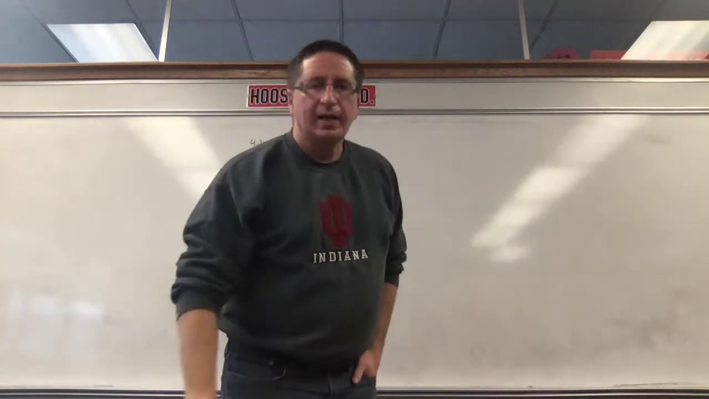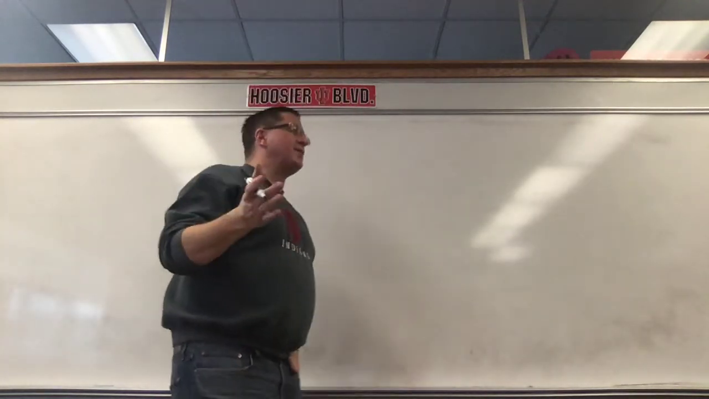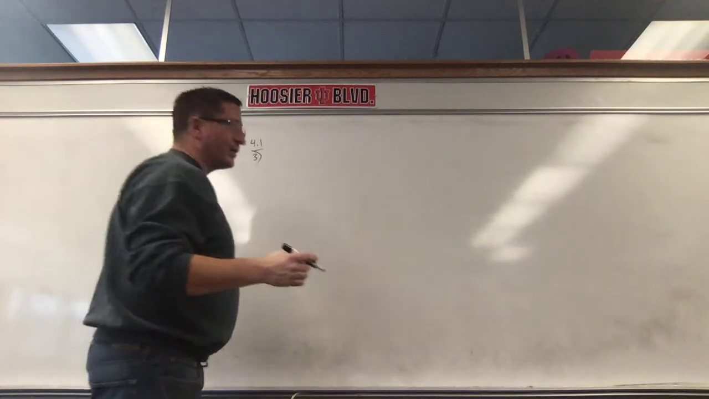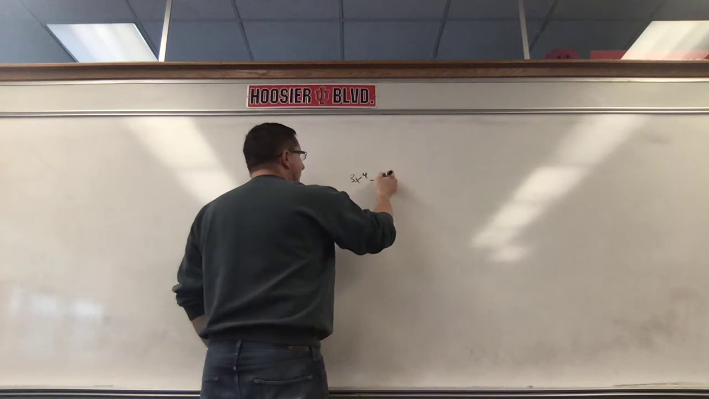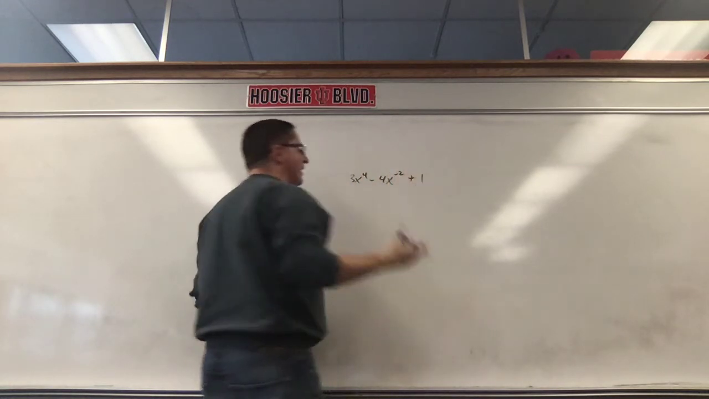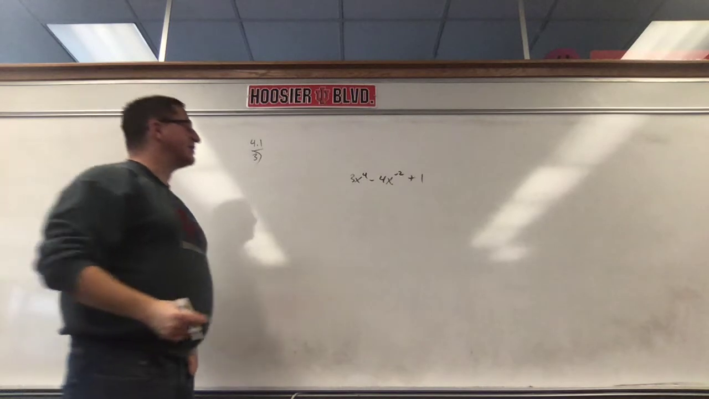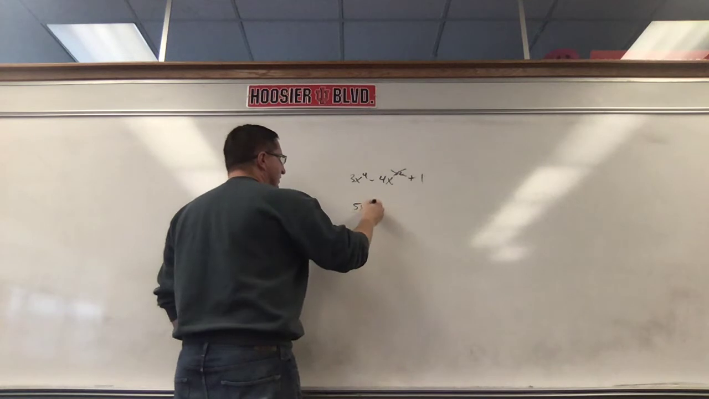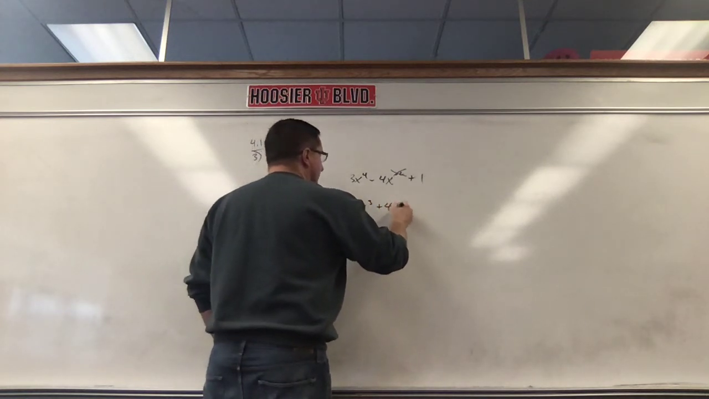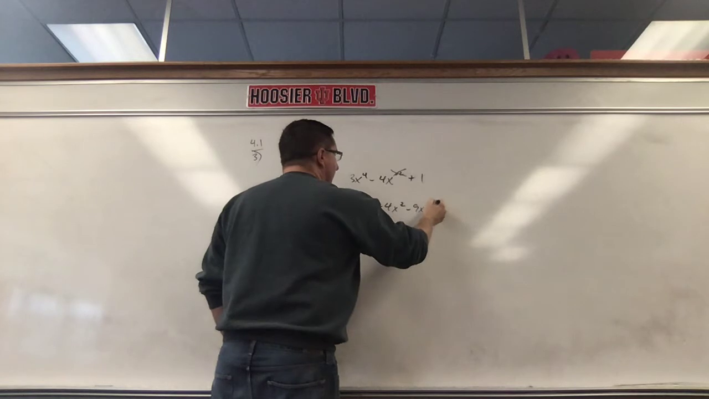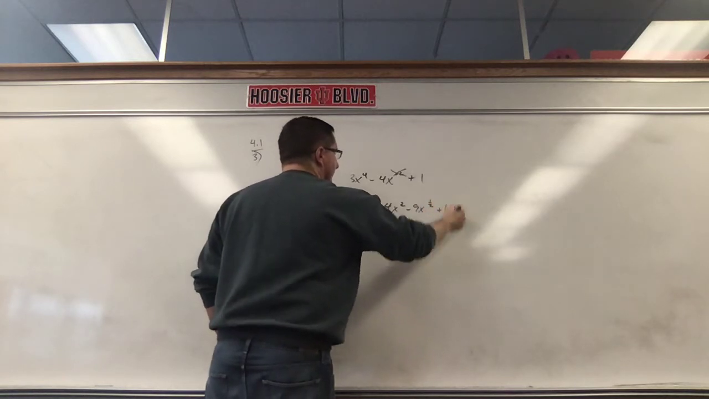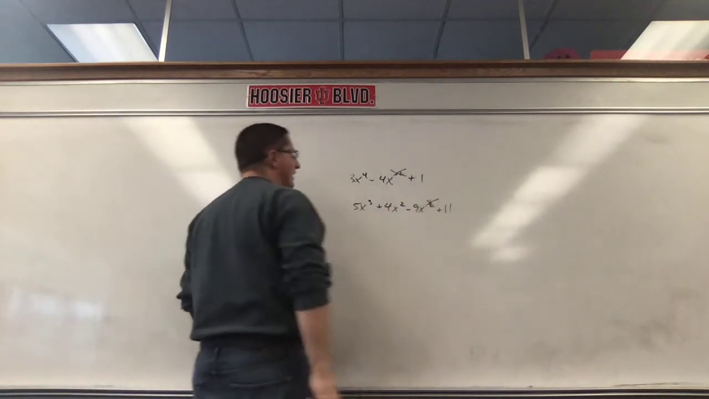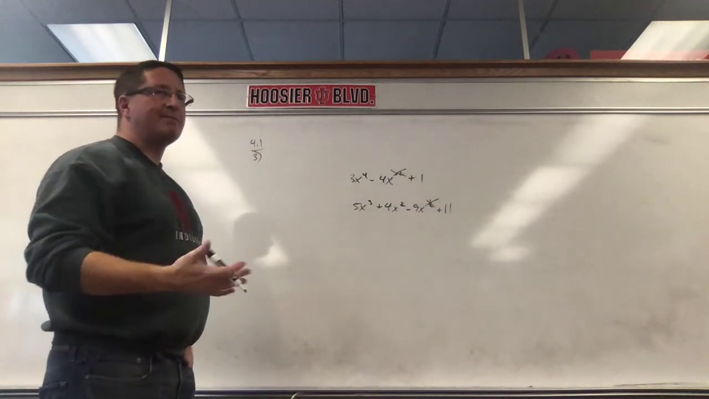Okay, and they ask us to decide whether it's a polynomial function, okay? Actually, before we do that, I'm going to give you some examples of things that are not polynomial functions, okay? If I gave you 3x to the 4th minus 4x to the negative 2nd plus 1, that is not a polynomial, and the reason is it can't be raised to a negative power. If I gave you 5x to the 3rd plus 4x squared minus 9x to the half plus 11, that is also not a polynomial. It can't be raised to a fractional power. Okay, the powers have to be positive and they can't be fractions.